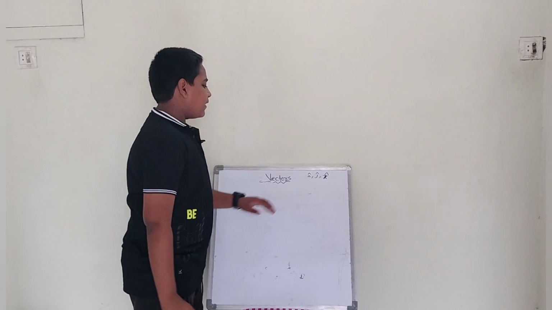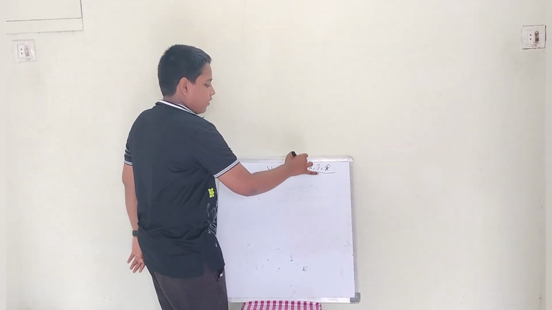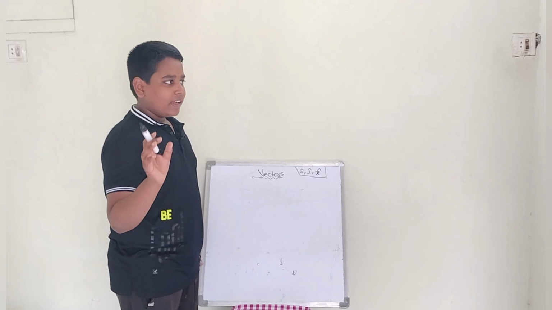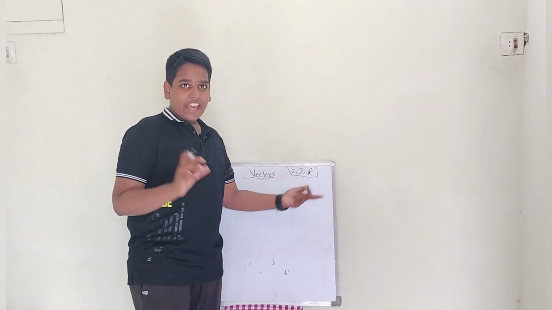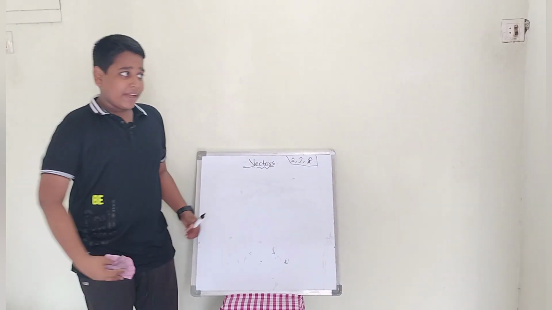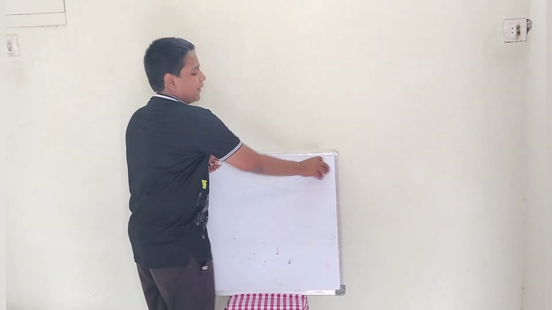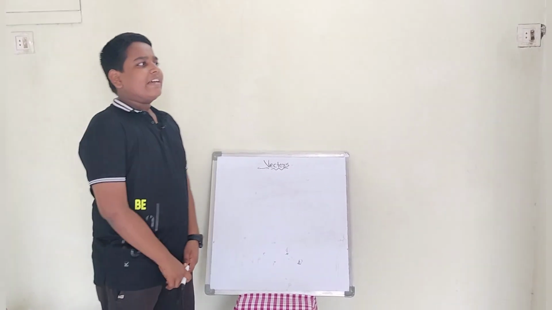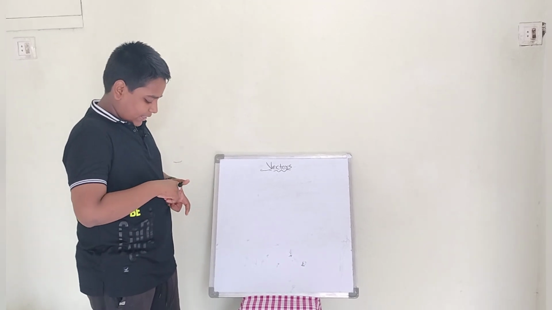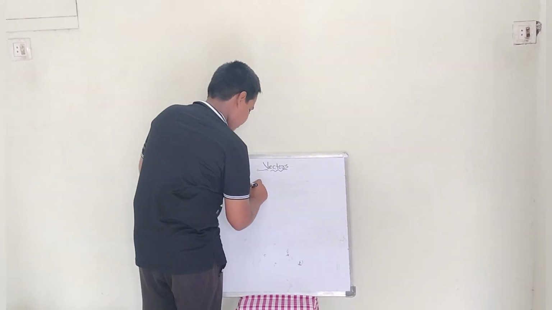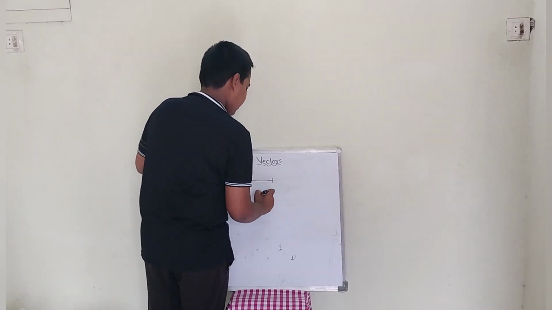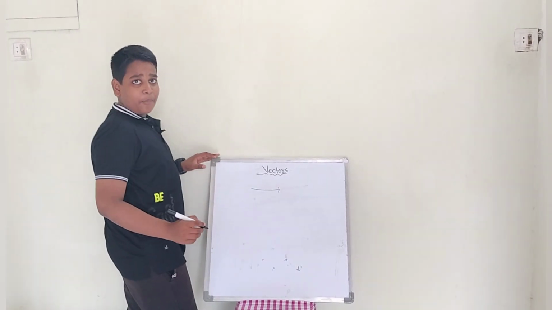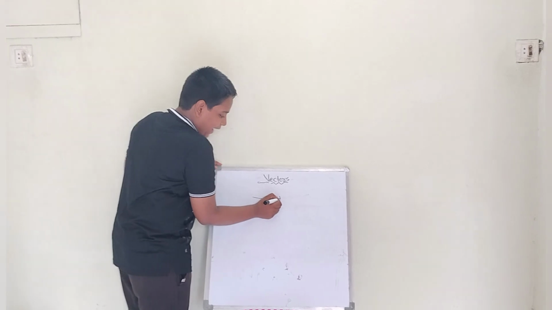We use i cap, j cap and k cap more in problems, but many of them don't know why these i cap, j cap and k cap came. Simply, why are you wasting time? How this came, you know? See, this is a vector. Listen, it's a vector, right? Suppose it has this much magnitude.